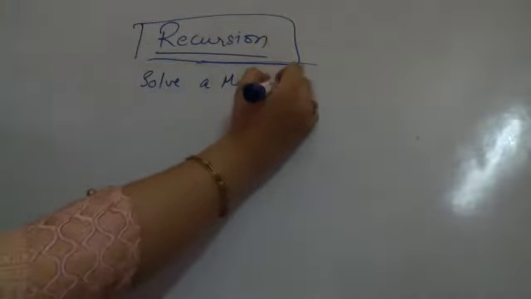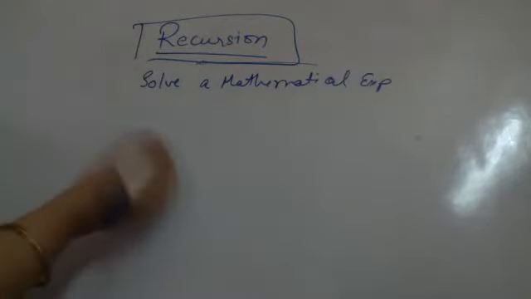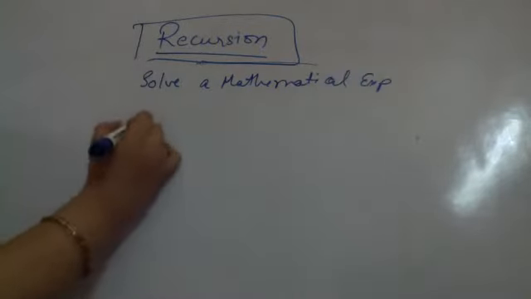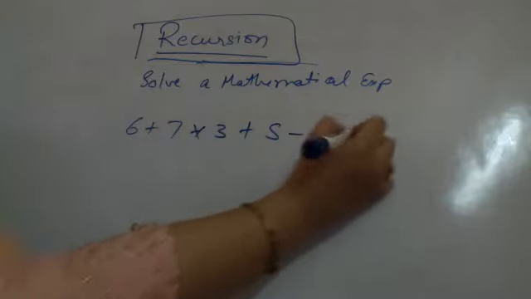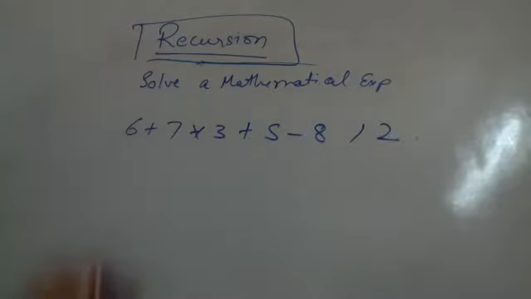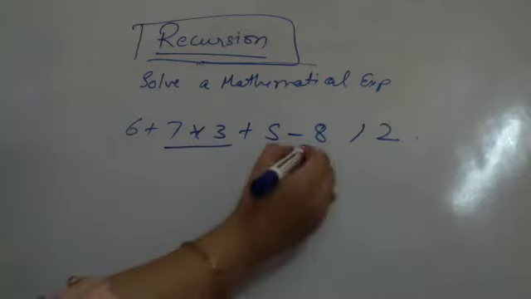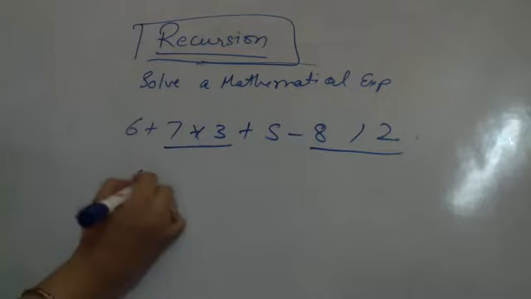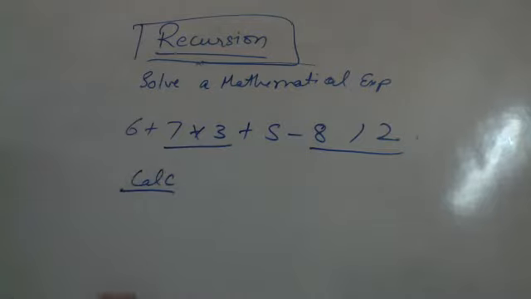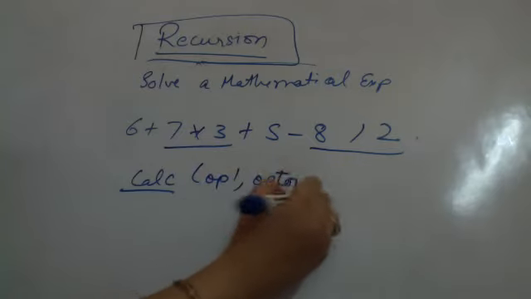any mathematical expression. So this is my question. I have to solve a mathematical expression. For example, you get an expression like 7 plus 6 into 3 plus 5 minus 8 divided by 2. How do you solve this problem? First you will take BODMAS and see that this should be executed first, then this, and so on. Now what you have to call is calculate. Calculate is to be called on operand 1, operator, and operand 2.